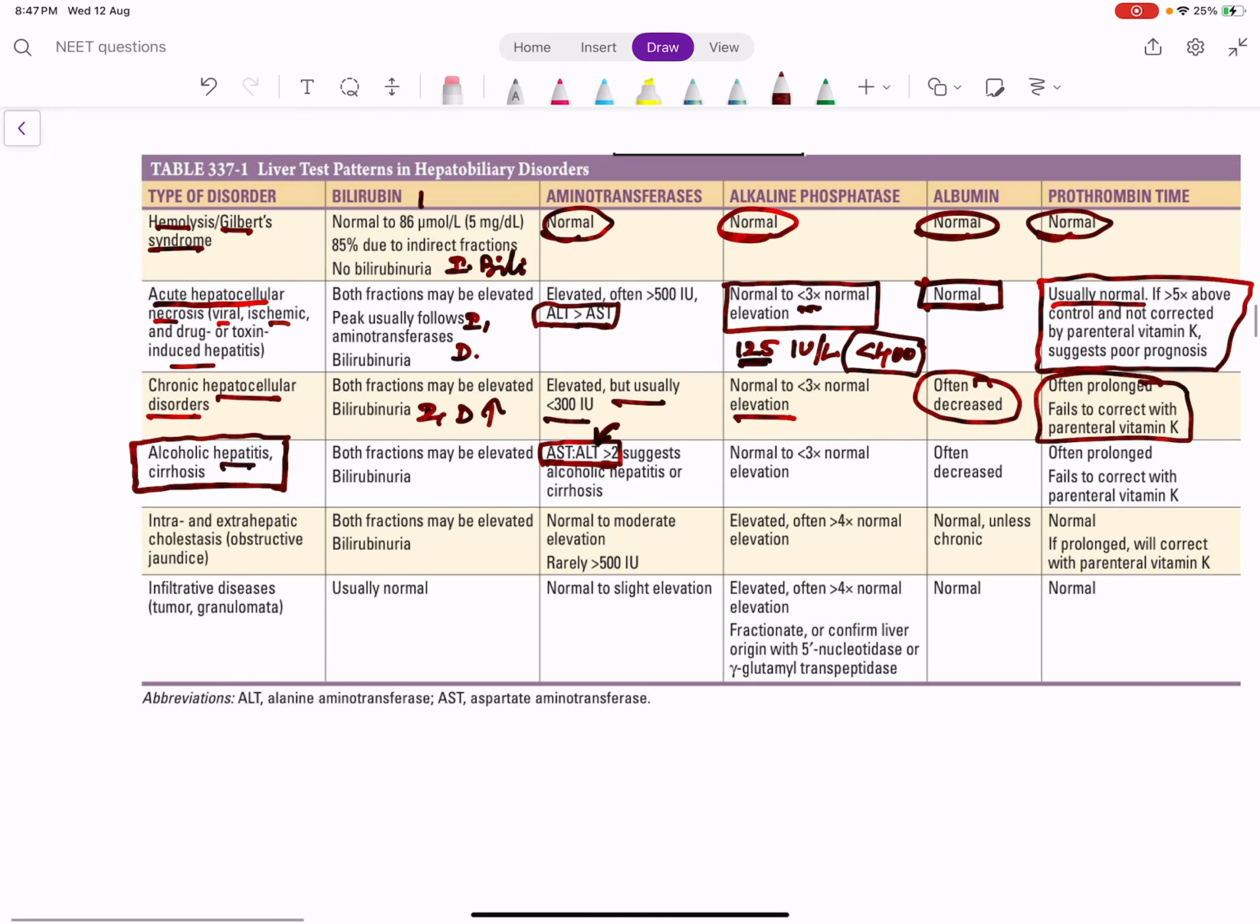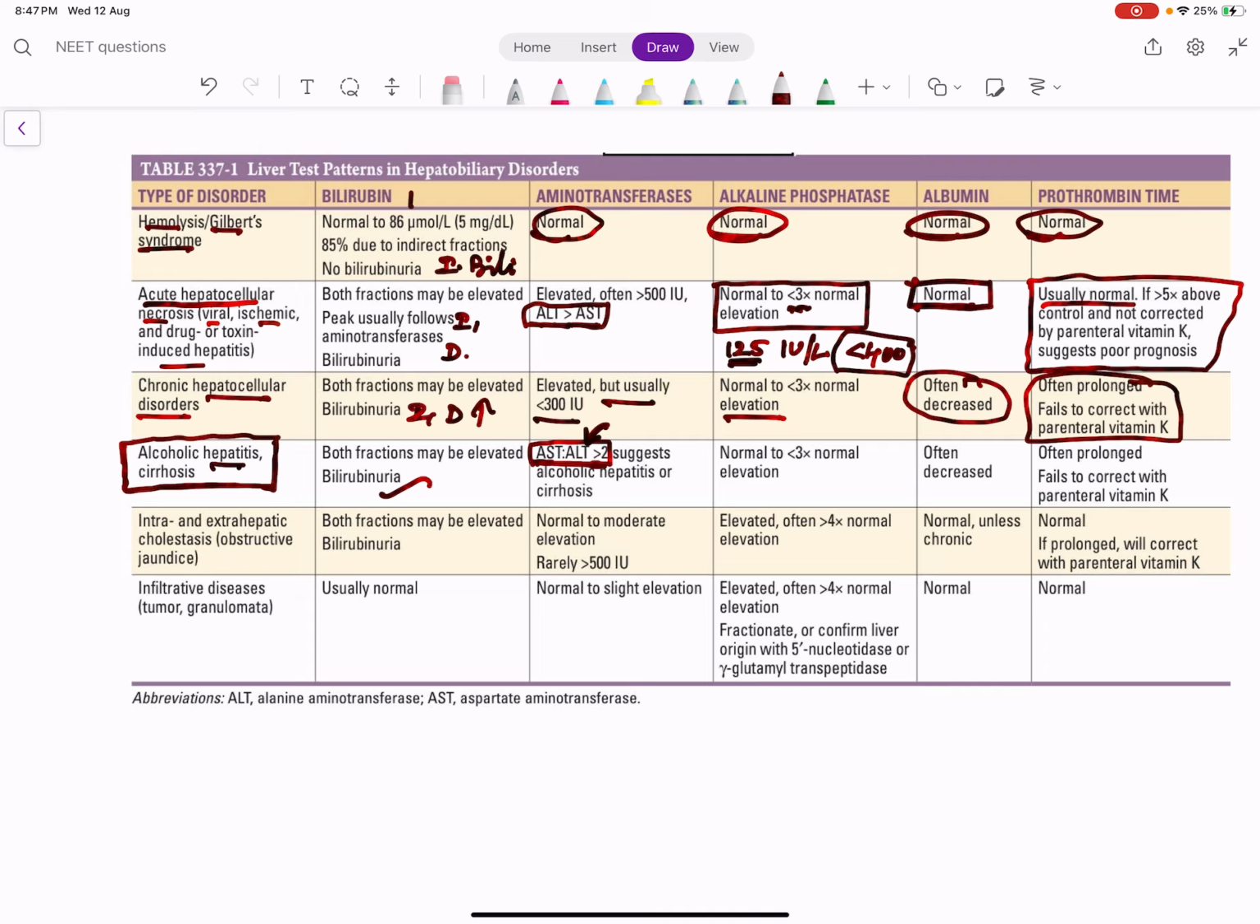So again, both direct and indirect bilirubin will rise. ALP will be normal. Since alcoholic disease is chronic, albumin will be low and INR will be elevated. Now what happens in cholestasis? Right? Cholestasis, we just discussed. There are only 2 causes.